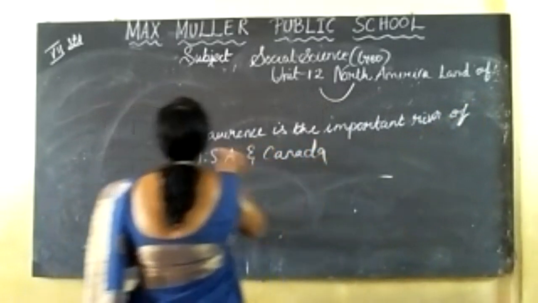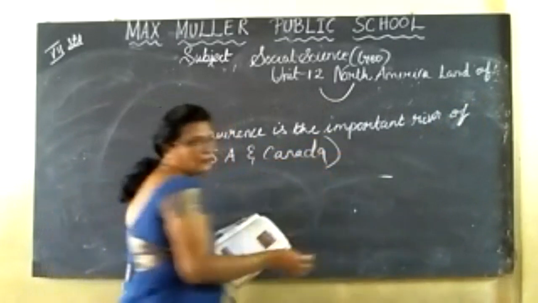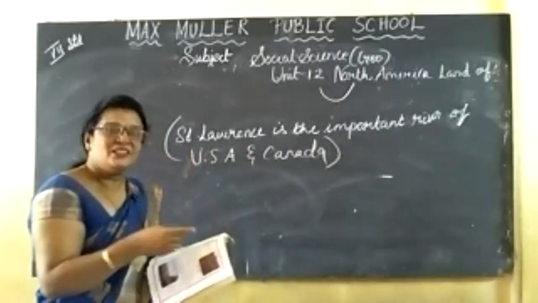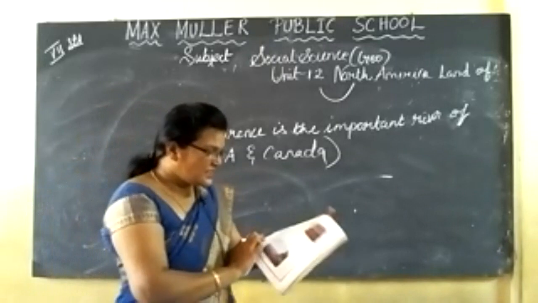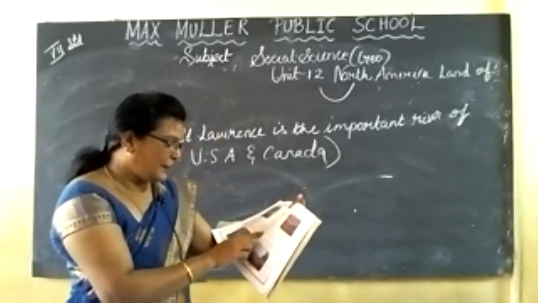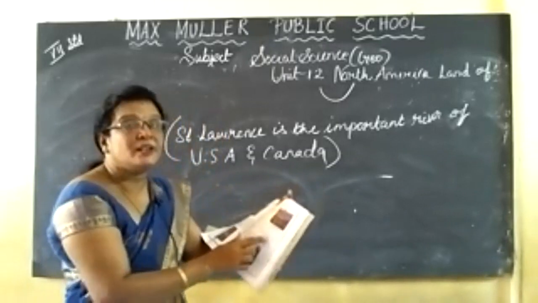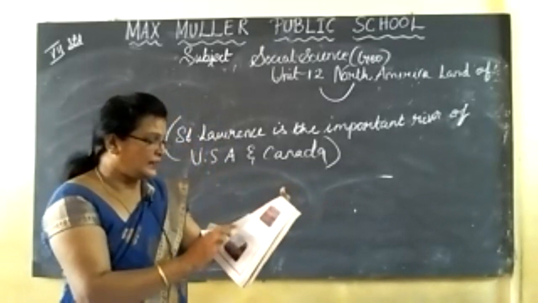Please mark it in pencil. If you do not have the book, please note it down. If you have the book, just mark it in pencil. The St. Lawrence is an important river of USA and Canada.